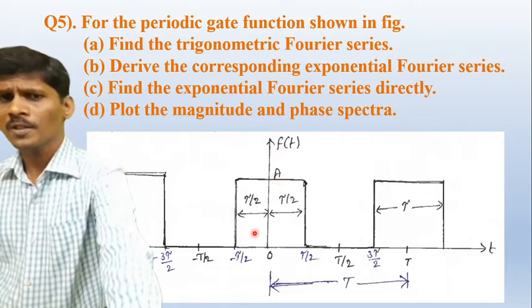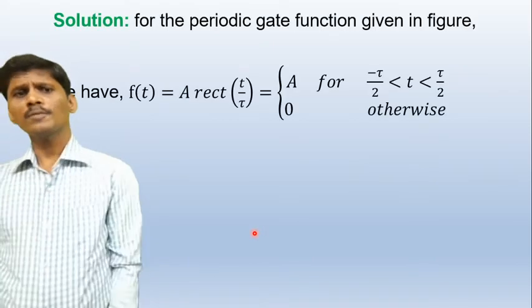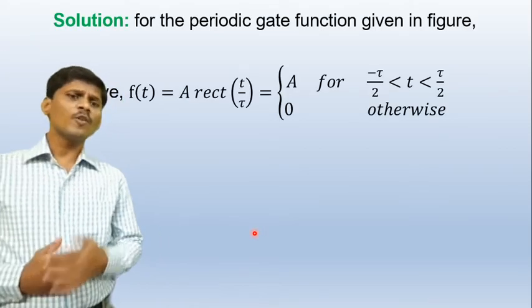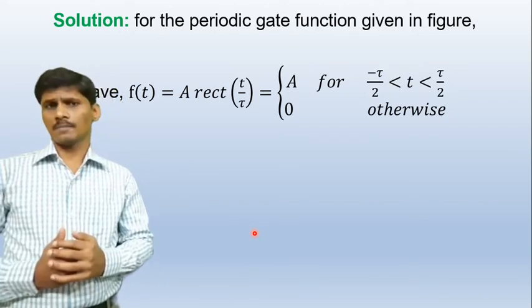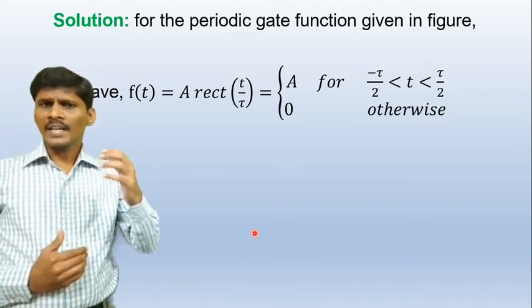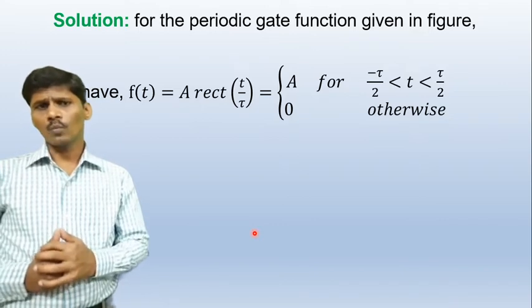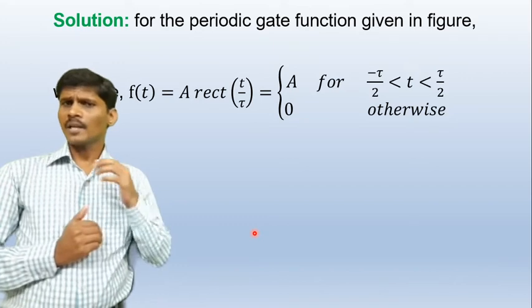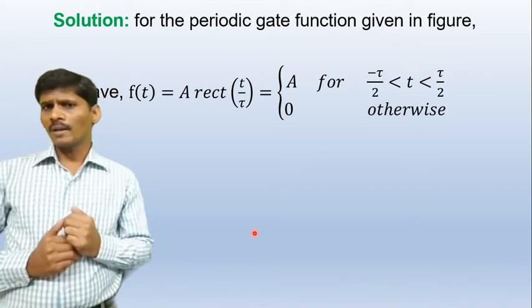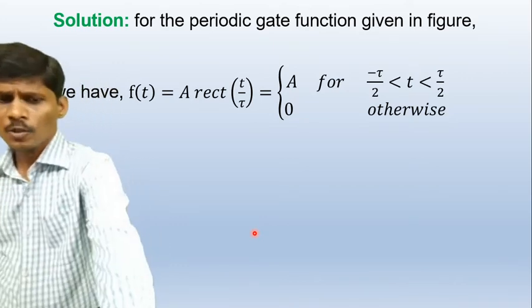What is the standard definition of the rectangular function? F of t is equal to A rect of t by tau. What is the definition of the rectangular pulse? F of t is equal to A rect of t by tau. That is a positive pulse. What is the positive pulse amplitude here? Capital A. What is that interval? Minus tau by 2 to plus tau by 2.